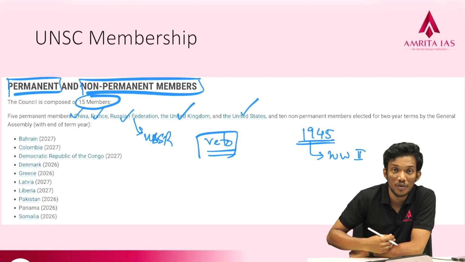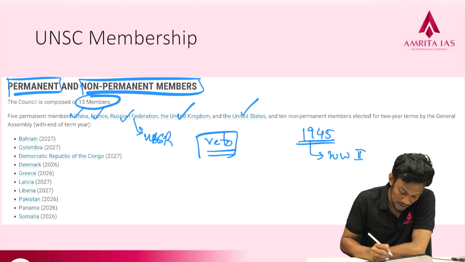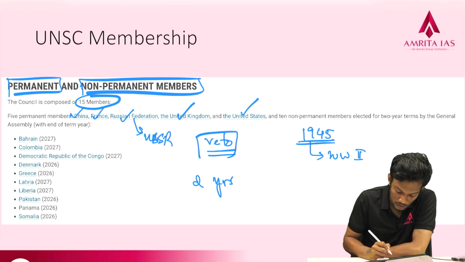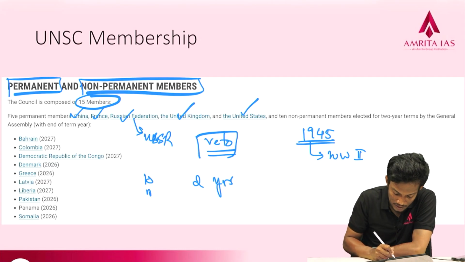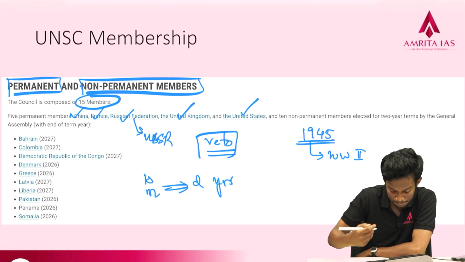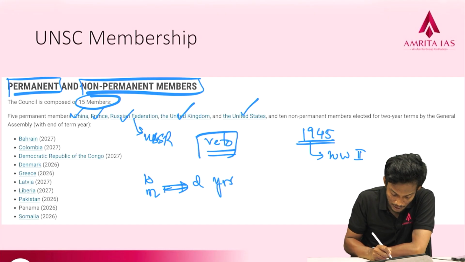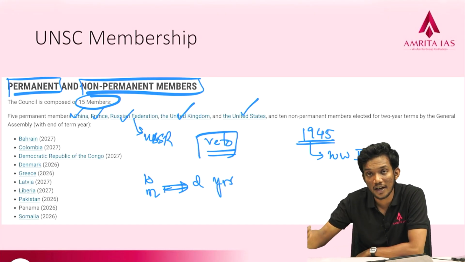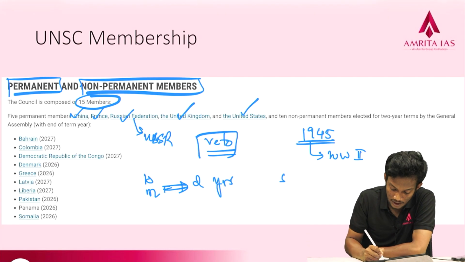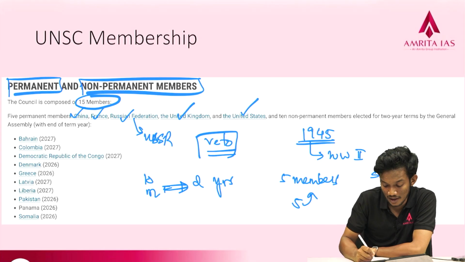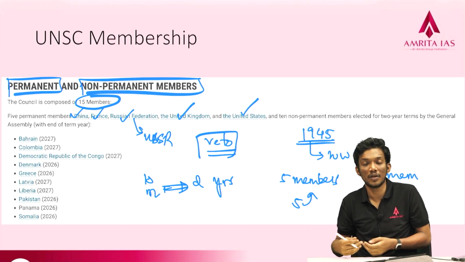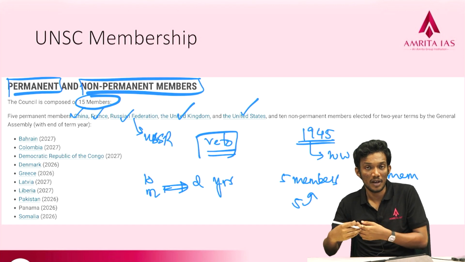Now the UNSC also has 10 non-permanent members, who are selected for 2 years each. In the first year, 5 members retire and another 5 new members are brought in through election. Next year another 5 members retire and new 5 members come in. So every year 5 members retire and 5 new members come in.